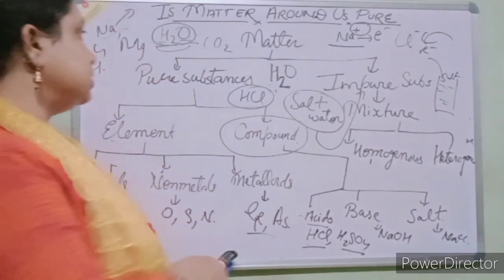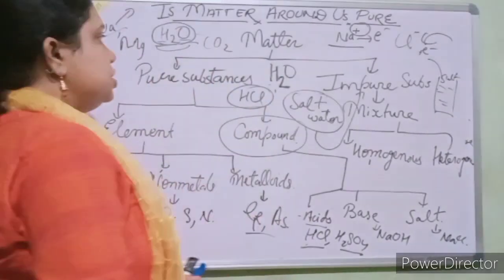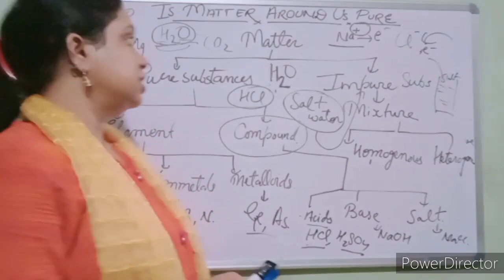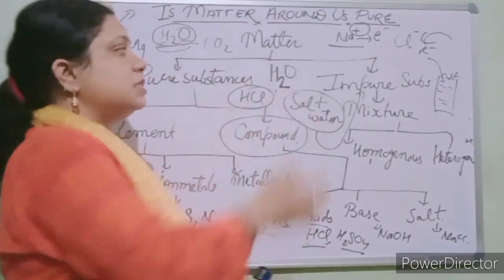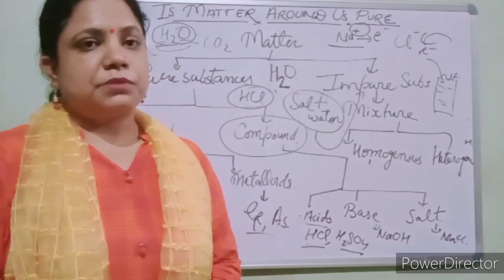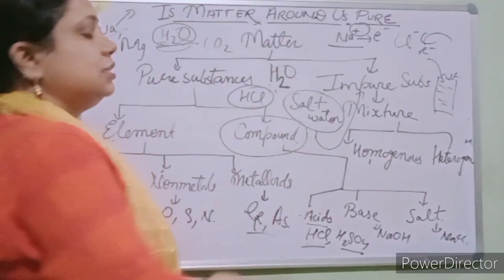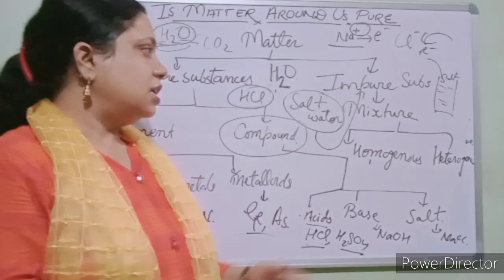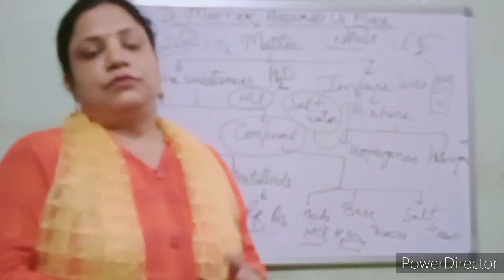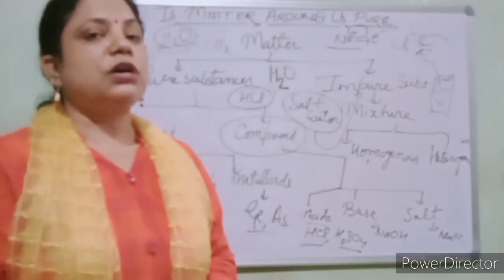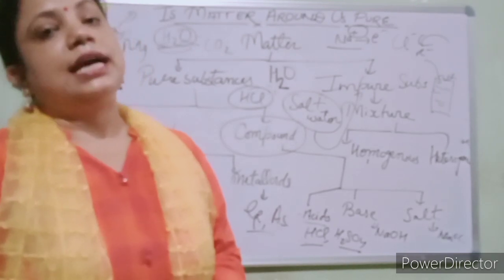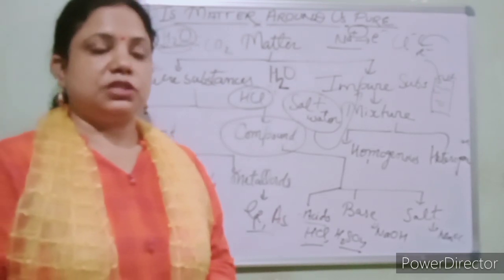Clear? So these are the classification of matter, which is classified into pure substances and impure substances, and we have learned the properties of their classification. Next class we will discuss the differentiation between mixtures and compounds, elements and compounds, and homogeneous and heterogeneous mixtures. Thank you class.